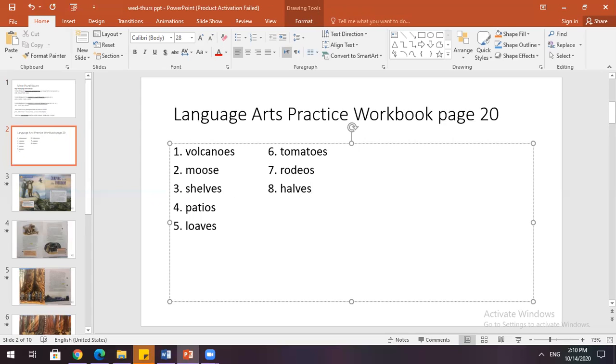We remove the F and add VES. Next, tooth. This is irregular. Tooth becomes teeth. And number 10, trout is just like the word sheep. It does not change. So trout, the plural is trout also. Trout is a type of fish.